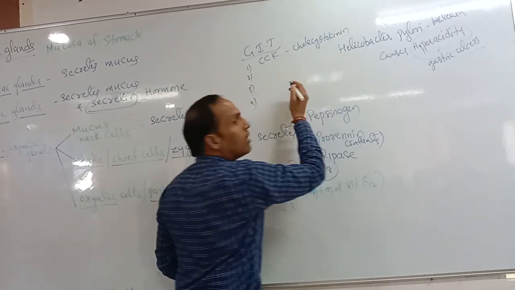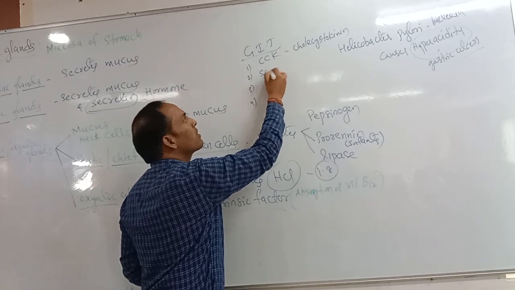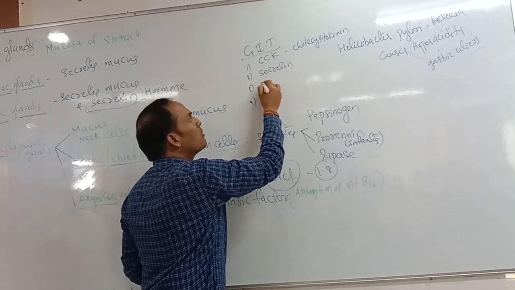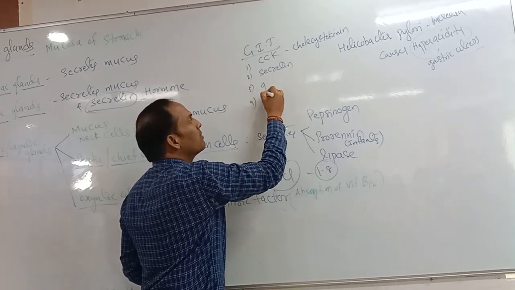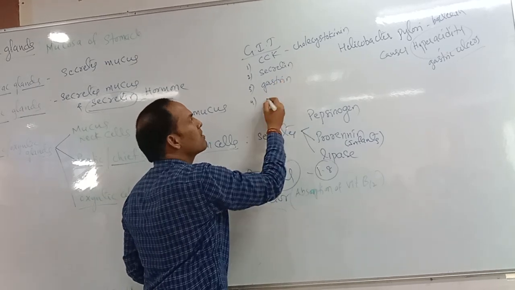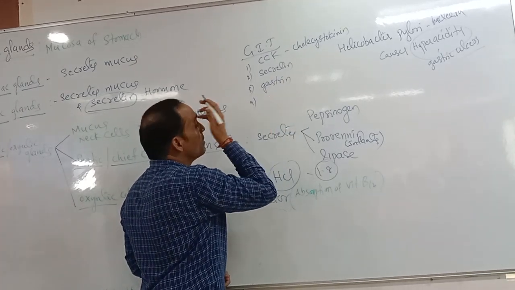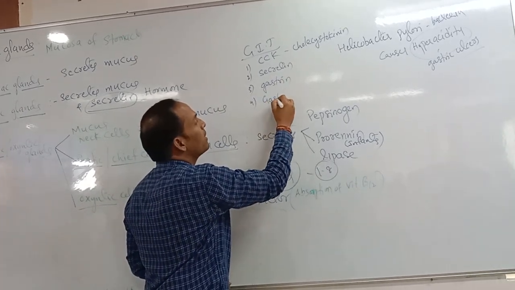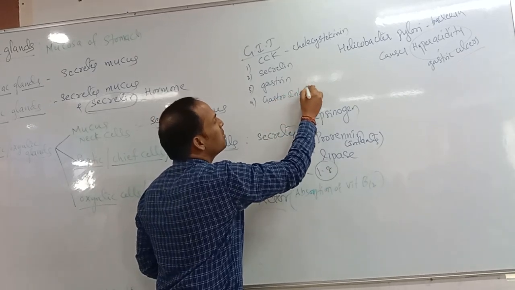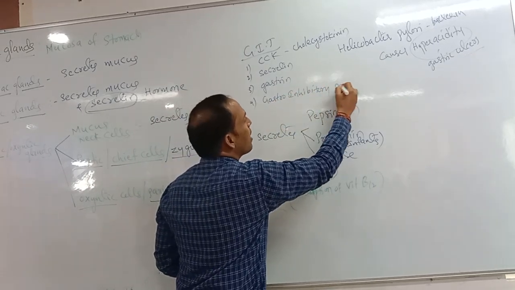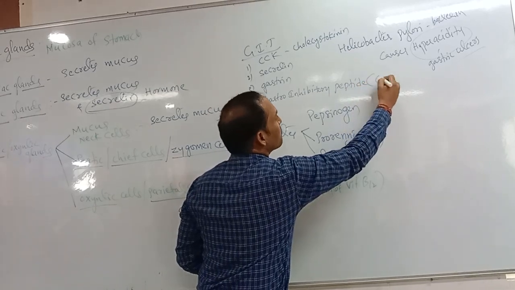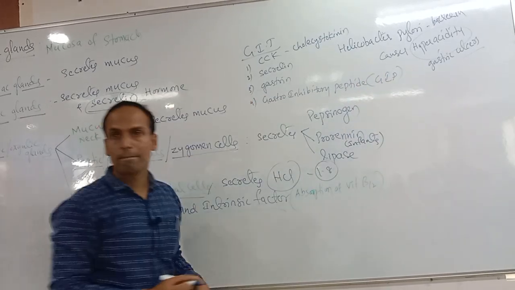The second is secretin. The third is gastrin, and the fourth is gastroinhibitory peptide, or shortly GIP.